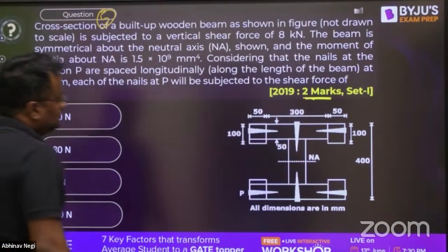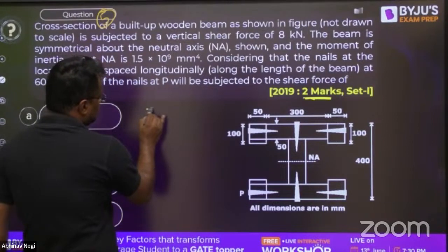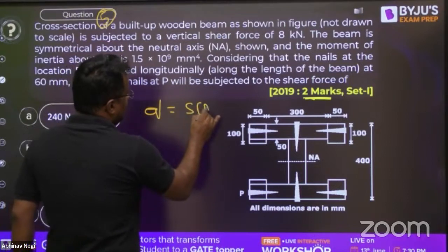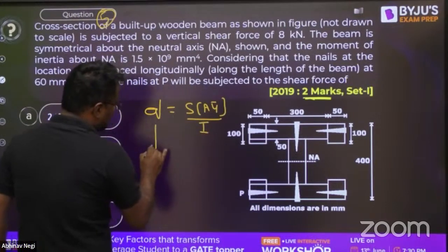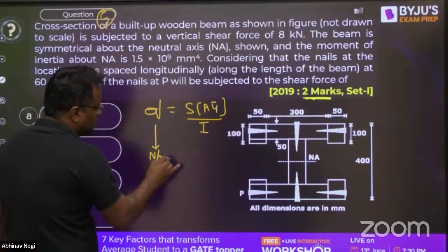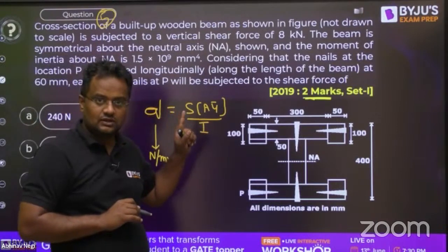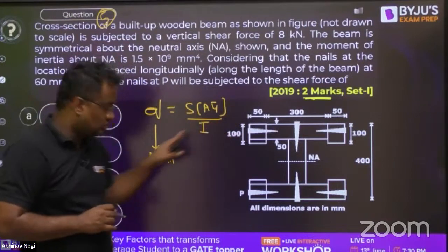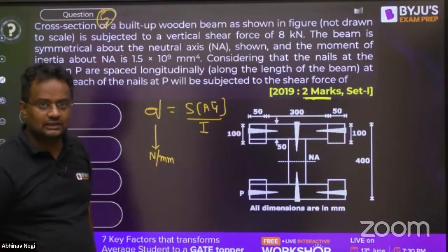Now, guys, what we do here is find the shear flow, that is A y bar by I, and the unit is Newton per mm or kilonewton per meter. Here b is cancelled, since shear stress multiplied by length gives Newton per mm square multiplied by length, so it is Newton per mm, force per unit length.